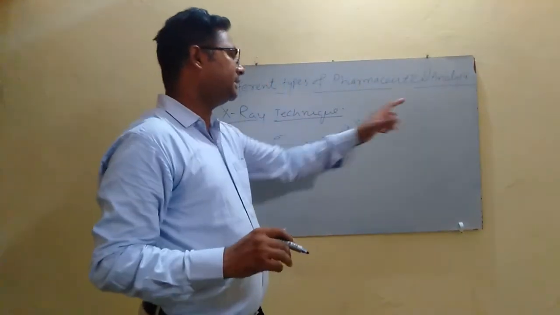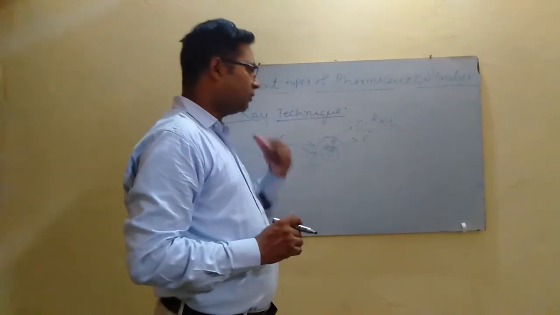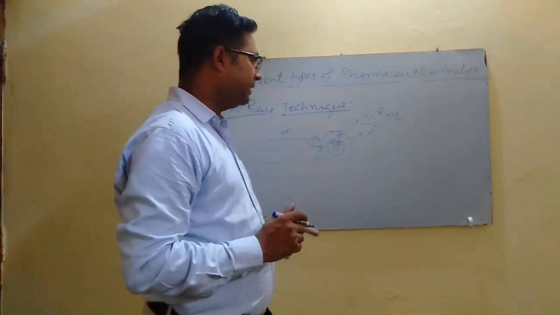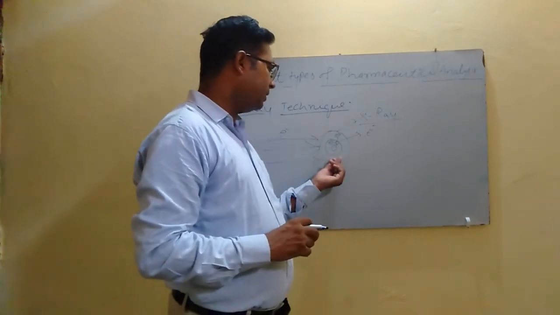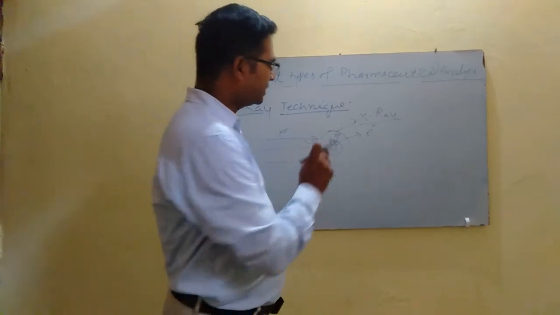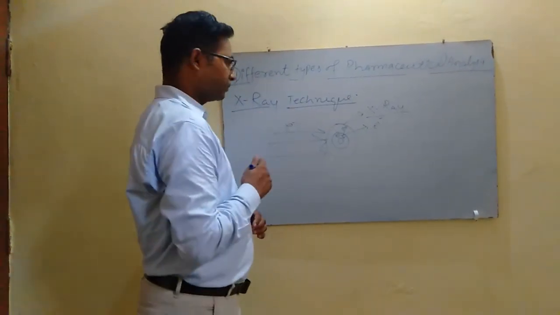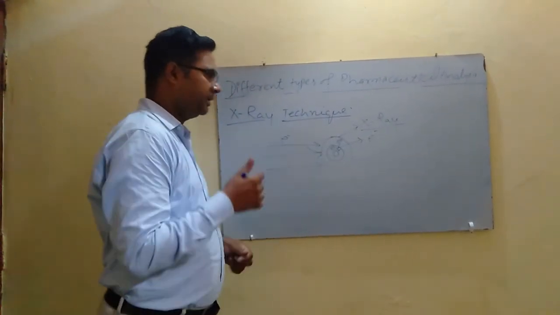So these X-rays emitted by the sample are characteristic of that particular sample, and their various peaks can be determined in order to determine the nature of the sample, as well as different types of bonds present in the sample, its crystal lattice structure, etc. So this is the X-ray technique for the determination of the sample.